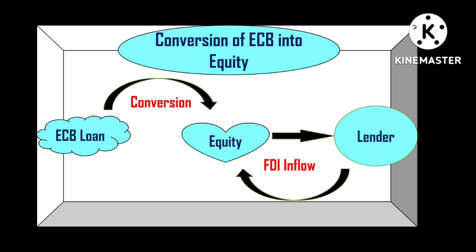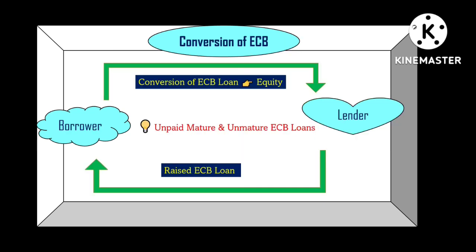Now, as we know, there is an FDI inflow when the foreign lender becomes the owner of equity shares. How come? Because the foreign lender has already provided the ECB loan. So what is it? It is an inflow. Inflow of what? Foreign direct investment, right? Against which the borrower has issued equity. So the loan provided by a lender is an FDI inflow from an Indian perspective, right? So let's proceed with further discussion.